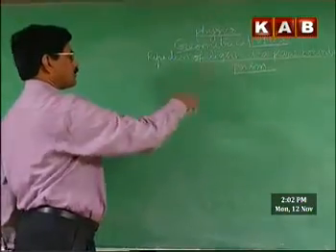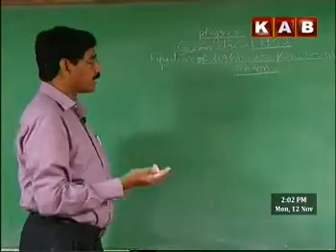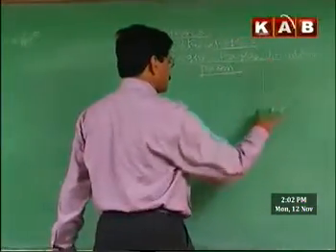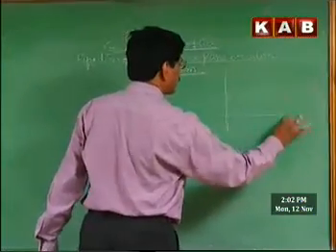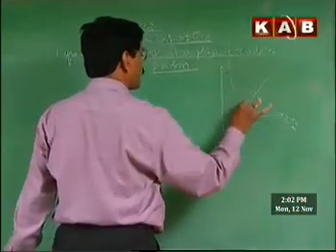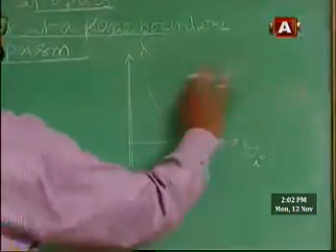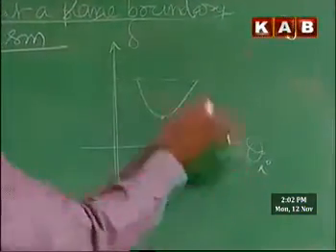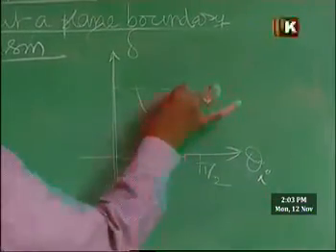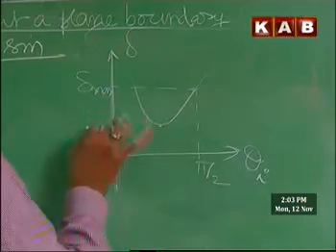Next concept is about the deviation produced by a prism being the maximum deviation. Under what conditions is maximum deviation possible? What we have seen is that the deviation varies with angle of incidence and is minimum at a particular value, but it is going to become maximum somewhere depending upon the angle of incidence. Angle of incidence becomes maximum at pi by 2. Therefore, deviation is going to become maximum at this angle of incidence.